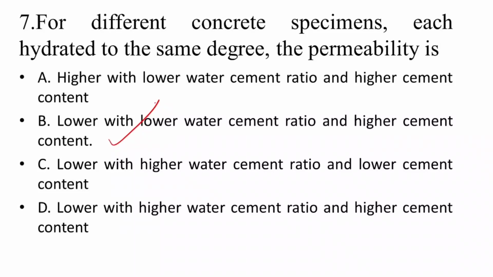Okay, listen very carefully. If the water cement ratio is very high, more voids will be created. As the cement content increases, the water cement ratio decreases. Thus, fewer voids are formed, which produces less permeability. So that's the reason permeability is lower with a lower water cement ratio and higher cement content.